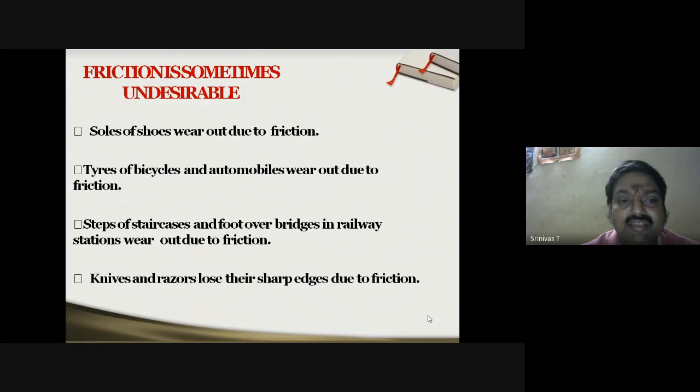Now, tires of bicycles and automobiles wear out due to friction. Again, if you constantly apply brakes, the tires get wear and tear very fast if the friction is more.